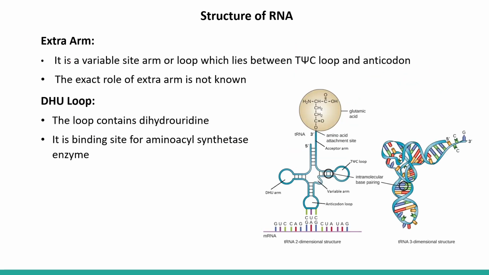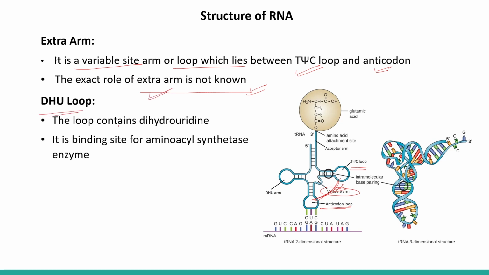Extra arm. It is a variable side arm or loop which lies between the T psi C loop and the anticodon. So here we can see the variable arm or the extra arm. It is present in between these two arms, right? The exact role of the extra arm is not known, but it is variable in different types of tRNA. Okay, so that is why it has got its name, variable or extra arm.